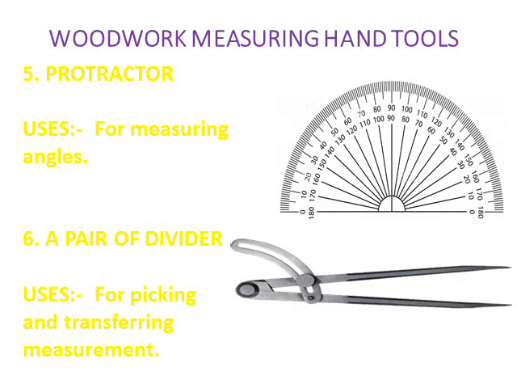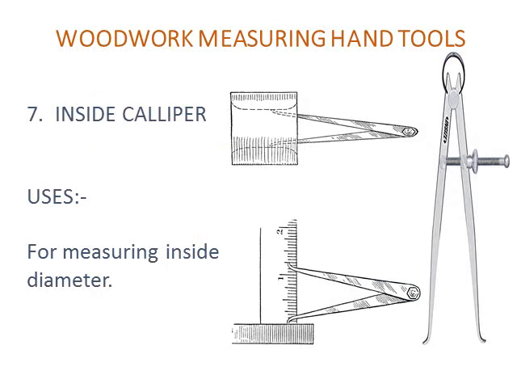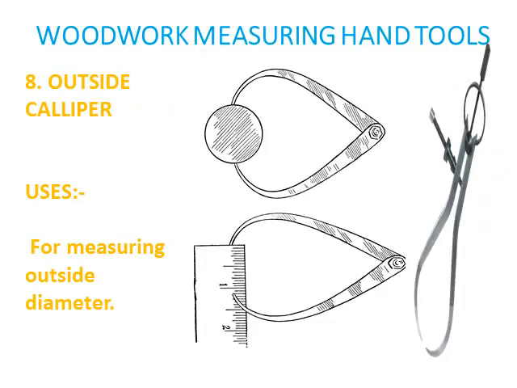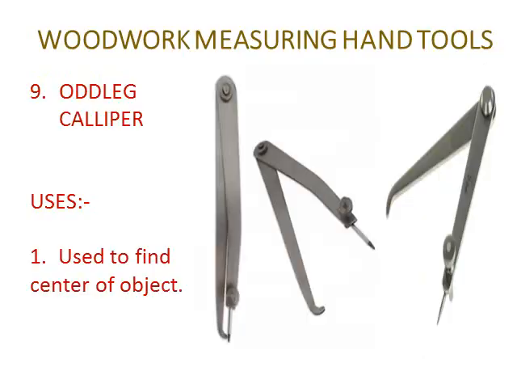5. Protractor. Uses. Protractor is used for measuring angles. 6. A pair of divider. Uses. A pair of divider is used for picking and transferring measurement. 7. Inside caliper. Uses. Inside caliper is used for measuring inside diameter. 8. Outside caliper. Uses. Outside caliper is used for measuring outside diameter.